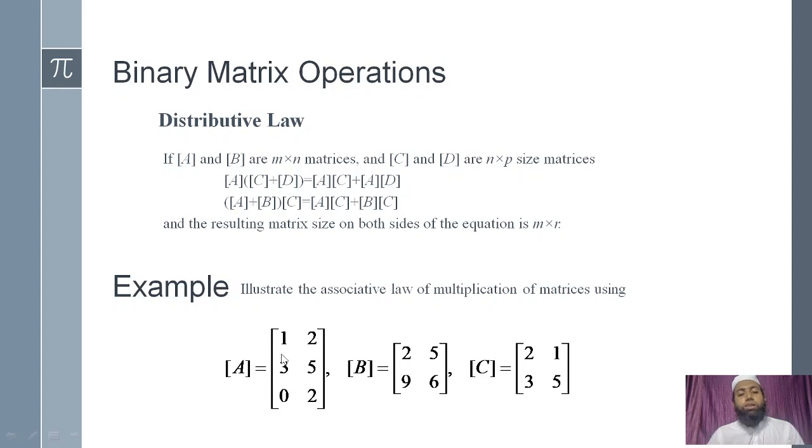क्या है इसका order? 3 rows: 1, 2, 3. 3 rows, 2 columns. So 3 by 2. What is the order of this matrix? Yeah, 2 by 2. This is very simple. This is also 2 by 2.